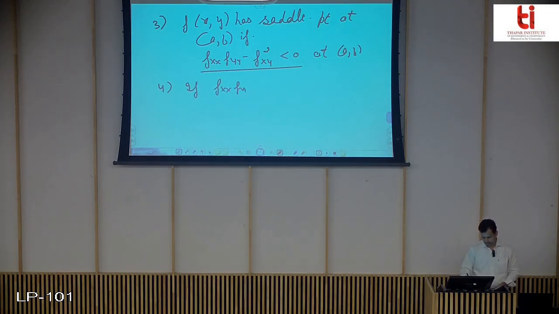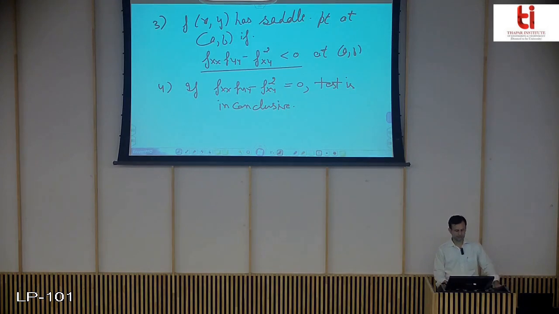And finally, if this discriminant or Hessian is equal to 0, the test is inconclusive. We have to use some other test to find the maximum or minimum. In that case, the second derivative test for finding extreme values of f(x, y) fails. So this completes the theory for finding the local extreme values of function f(x, y). In the next lecture, we will do some examples of how to find the local extreme values of function f(x, y). Okay, thank you.